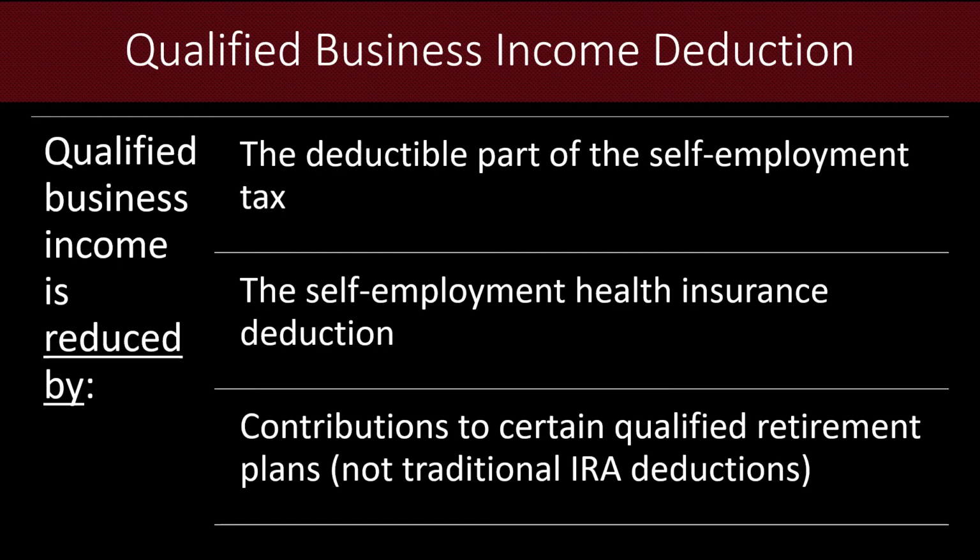So this qualified business income deduction applies specifically to the ordinary tax rate. When looking at the QBI deduction, it's also important to note that it is the qualified business income that's reduced by the deductible part of the self-employment tax, the self-employment health insurance deduction, and certain contributions to certain qualified retirement plans, not the traditional IRA deductions.